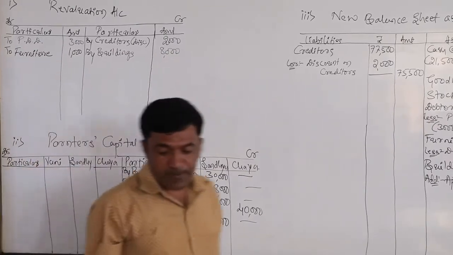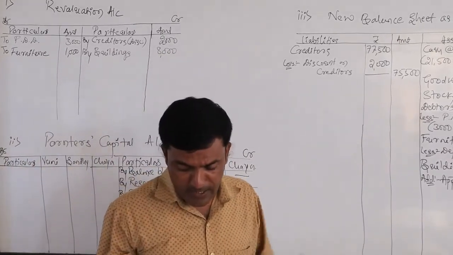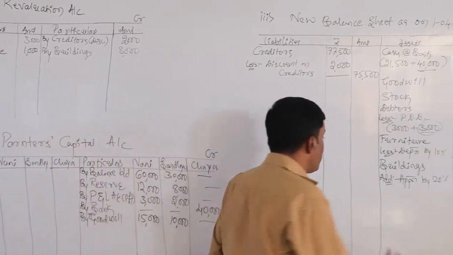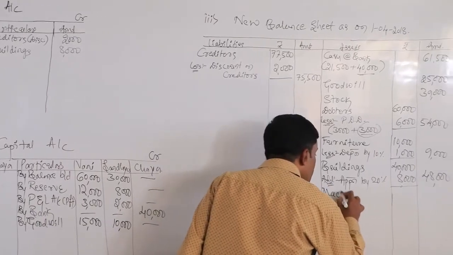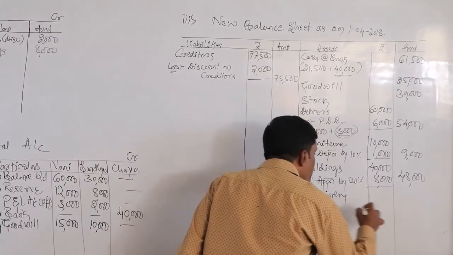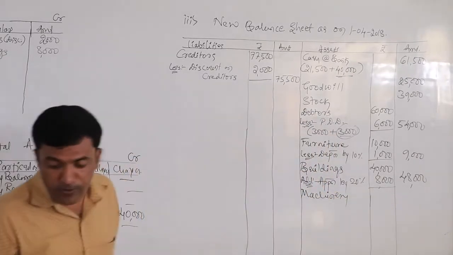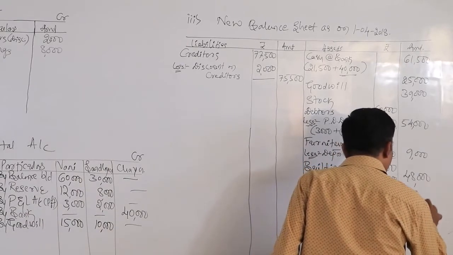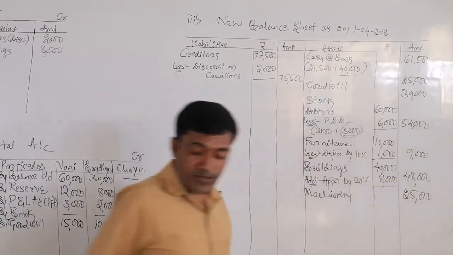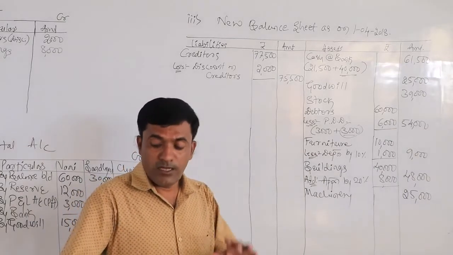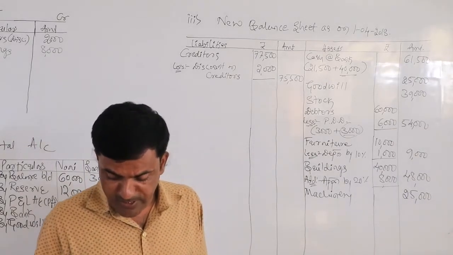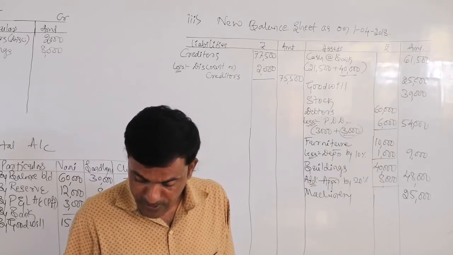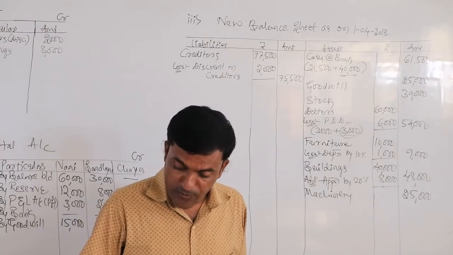After buildings, machinery is there. There is no adjustment for this machinery of rupees 25,000. We just need to write it in the outer column, 25,000. After this machinery, the total assets are over. So come to the adjustments. The first adjustment is already taken, the second is also covered, and the third and fourth, all the adjustments we have considered.